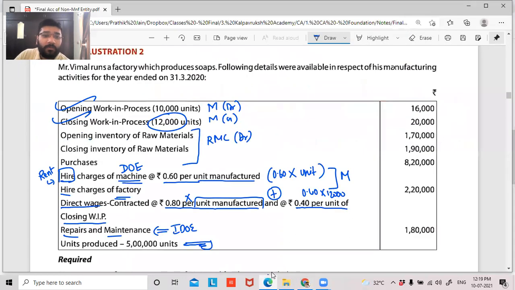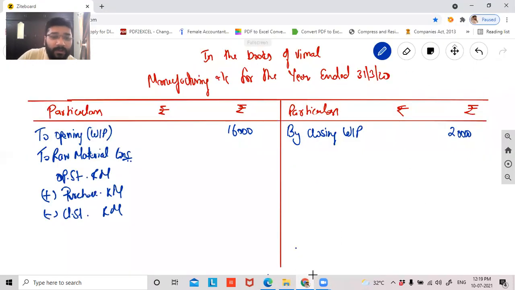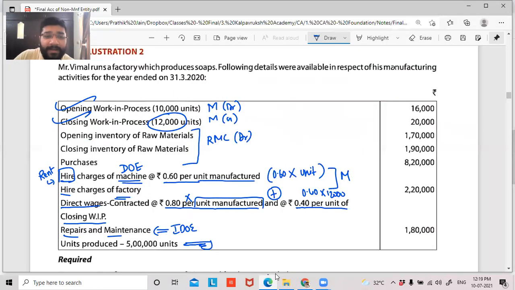So guys, opening stock is how much? 1,70,000 plus 8,20,000 minus closing inventory, which is 1,90,000 rupees.